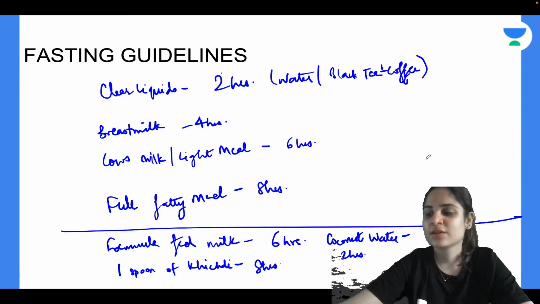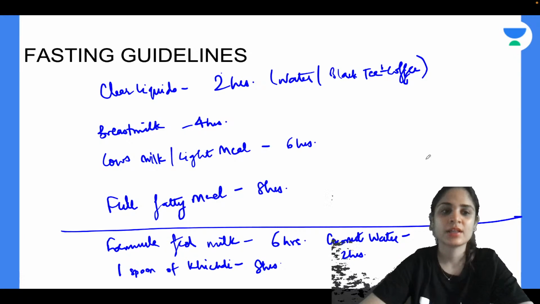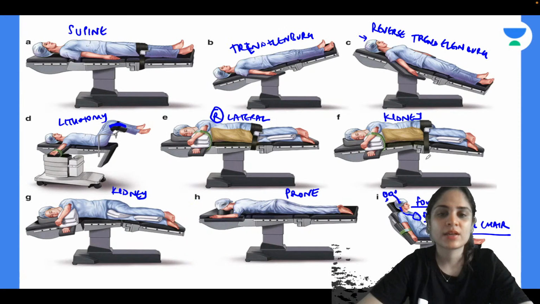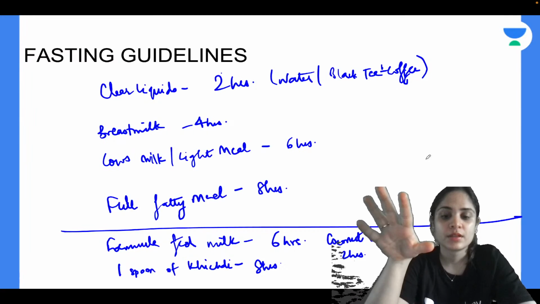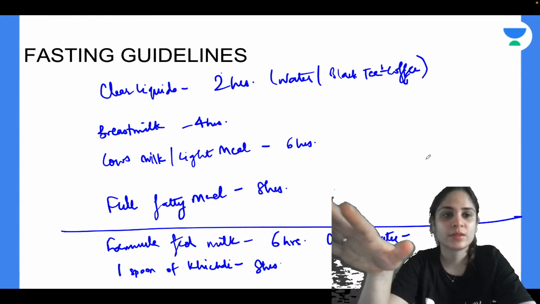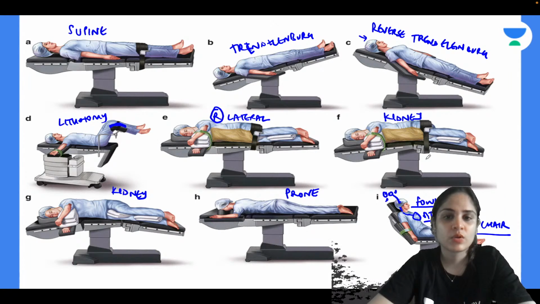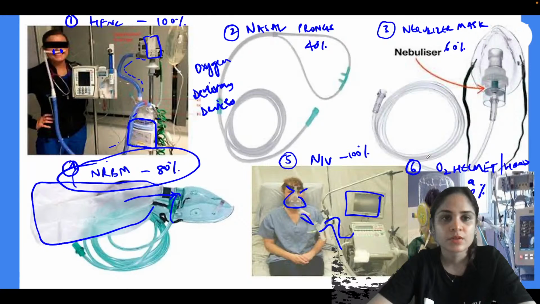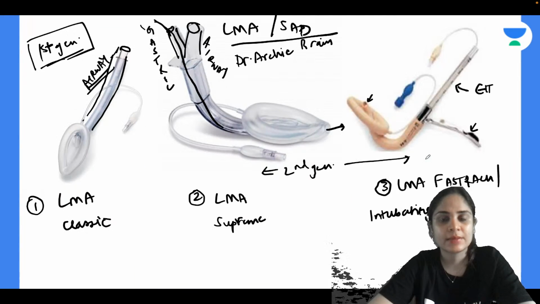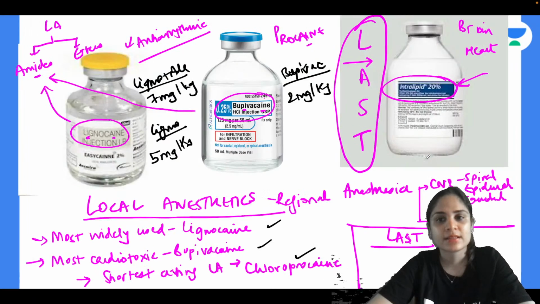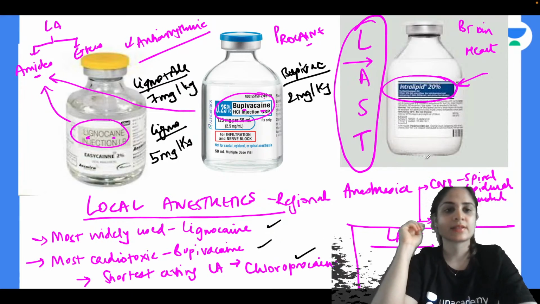Alright, so with this we complete today's revision of short subjects. Of course, there is more of anesthesia left for revision. We'll be taking that in the next class. Now these are all, I'm just quickly showing you what all we discussed, and also remember at 11:15, that is 15 minutes from now, we have a special class in which we'll be doing pediatric flashcard revision. So we did the fasting guidelines, all the positions of surgery, all the oxygen delivery devices, all the airway adjuncts, all the endotracheal tubes, all the laryngoscopes, all the LMAs or supraglottic airway devices, and the cylinders or the instruments, and everything about local anesthetics. Okay, so this is what we have discussed today.